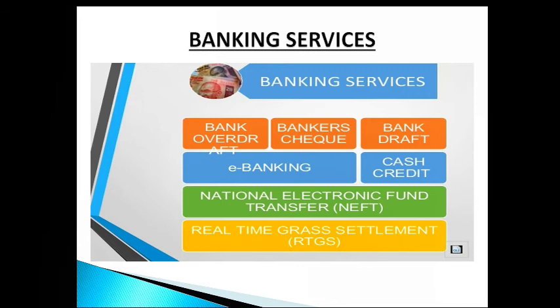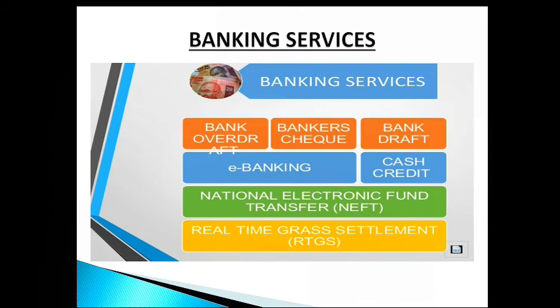In other words, electronic instruments are given by a bank to transfer funds from its account to the account of another bank quickly. There are other forms like e-banking, which is a means of banking using electronic technology, and it provides the service by a bank to its customers to conduct banking transactions in an easy and reliable mode.